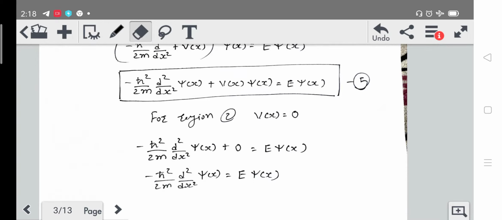So we will have -ħ²/2m d²/dx² ψ(x) = Eψ(x).